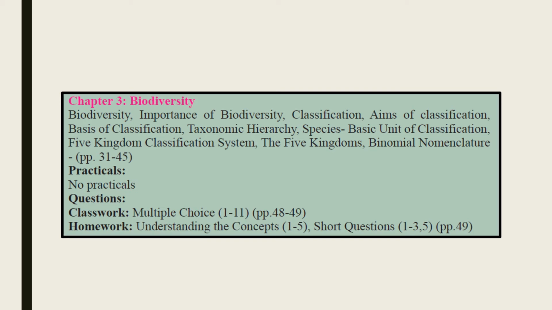Starting from page number 41, there is conservation of biodiversity and the topics of afforestation, deforestation and overhunting on page number 43, and the steps for the conservation of biodiversity on page number 44, and similarly till the end, where there are endangered species in Pakistan. All these topics are not included, so keep in mind that this chapter is till page number 40 now. All the MCQs and short questions related to this content are included in understanding the concepts. Whatever is related to the content of these pages is part of your curriculum.